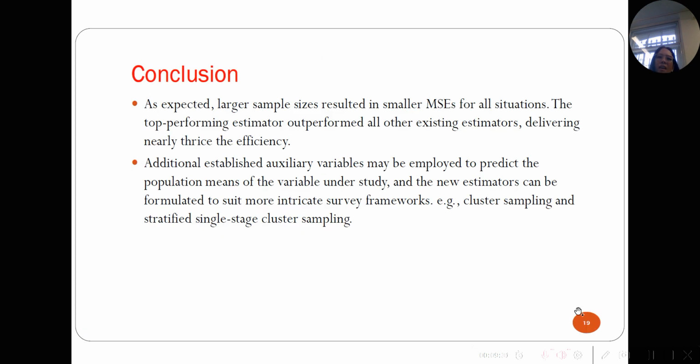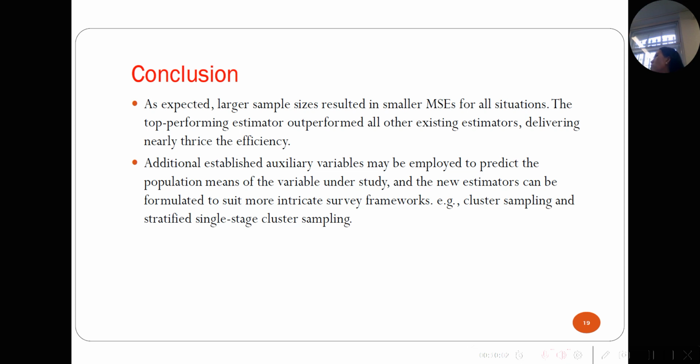And here the conclusion. As expected, a larger sample size leads to smaller mean square error and also smaller bias, and all the proposed estimators perform well as well. So as you can see, I propose to use some known auxiliary information. In this study, I use the coefficient of variation and also the coefficient of kurtosis. However, if you have some other available information, you can use it as well.